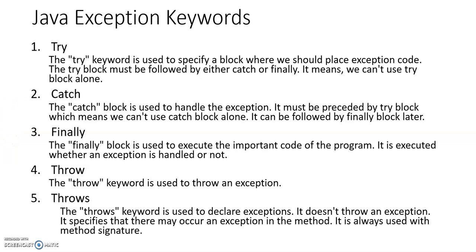Second, we will see catch. It is used to handle the exception. It must be preceded by a try block, which means we cannot use a catch block alone, as we have seen about try. It can be followed by a finally block, meaning it is not compulsory to use finally. You may use it or you may not. The finally block is used to execute the important code of the program. It is executed whether an exception is handled or not.